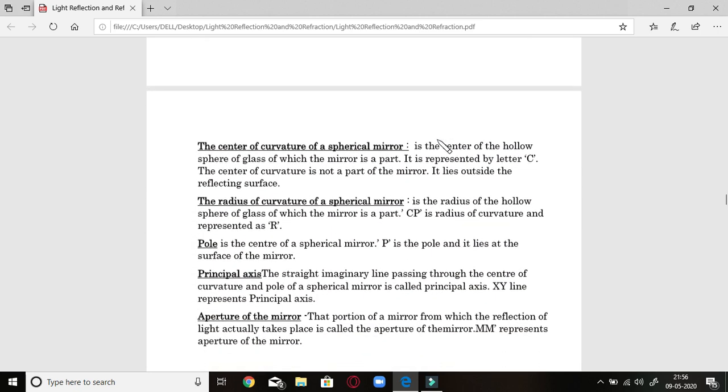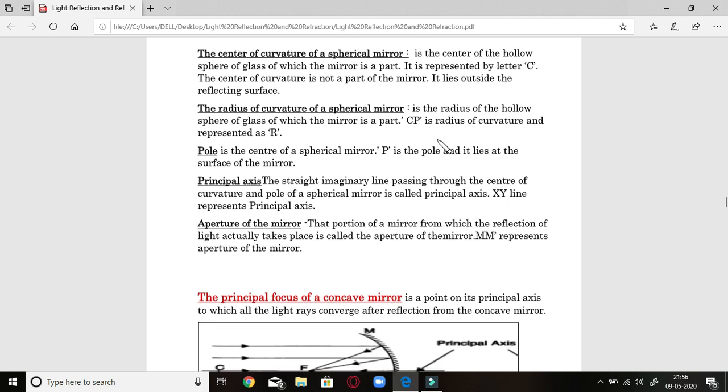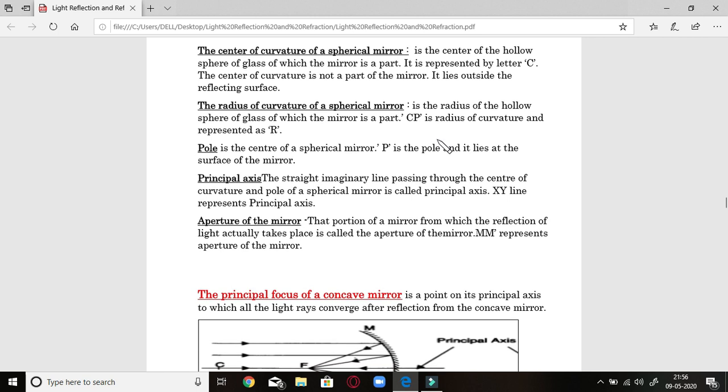Let us see these terms. Now you will be able to understand them. First is the center of curvature of the spherical mirror. It is the center of the hollow sphere of glass of which the mirror is a part, represented by C. The center of curvature is not a part of the mirror. It lies outside, that is on the left or right side of the mirror.